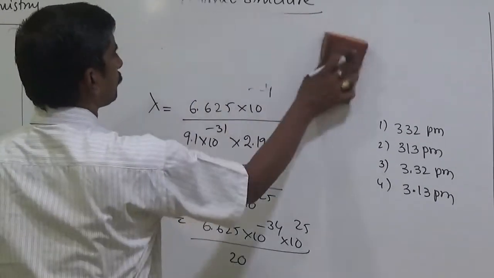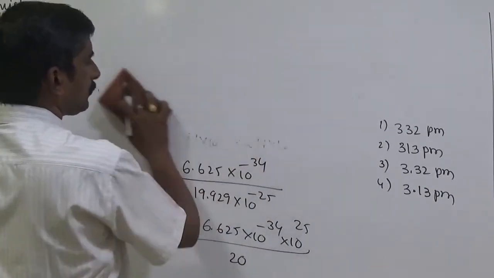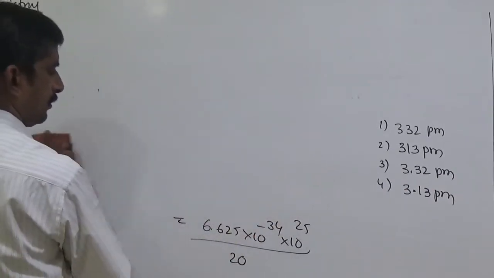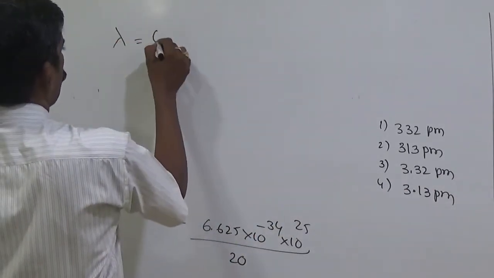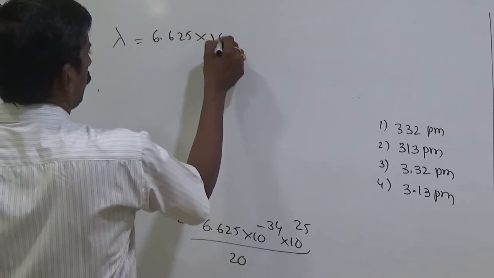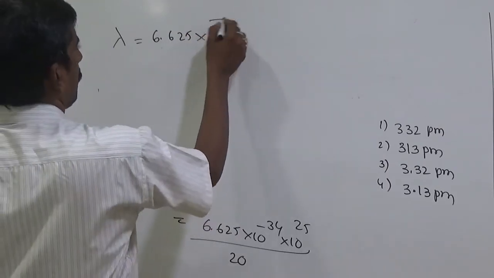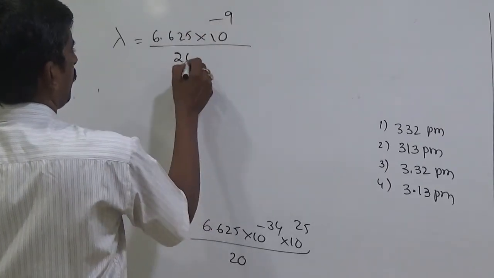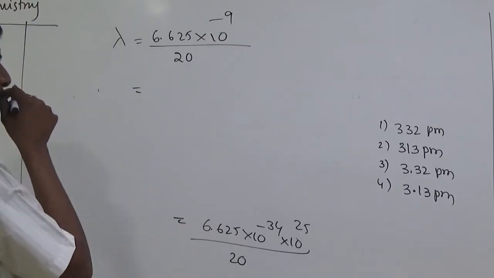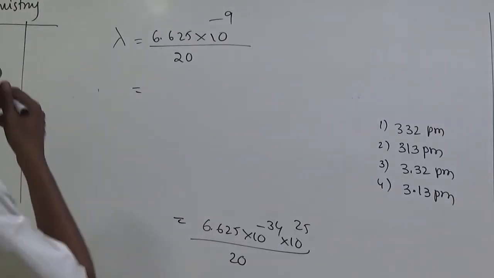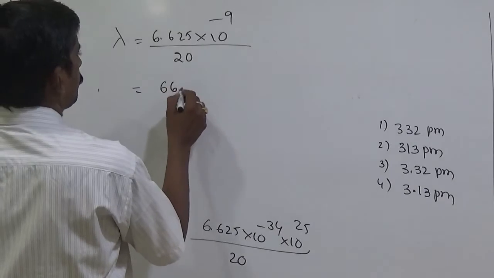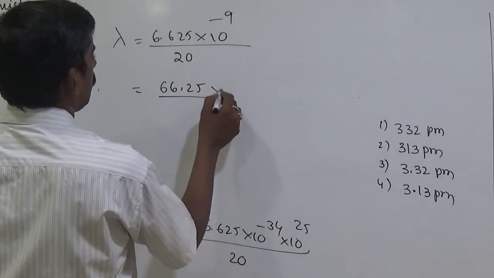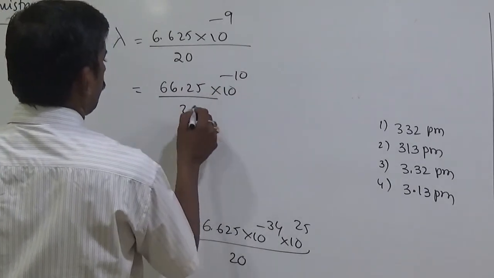Next, simply lambda equal to 6.625 into 10 to the power of minus 9 by 20, or 66.25 into 10 to the power of minus 10 by 20.